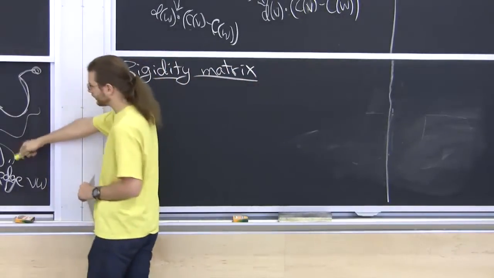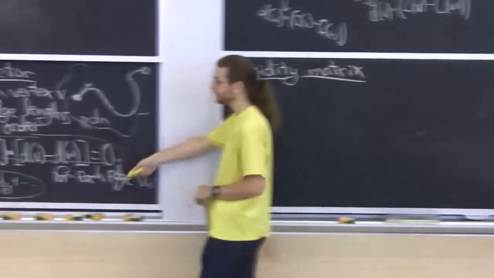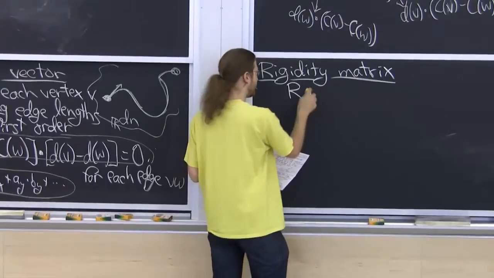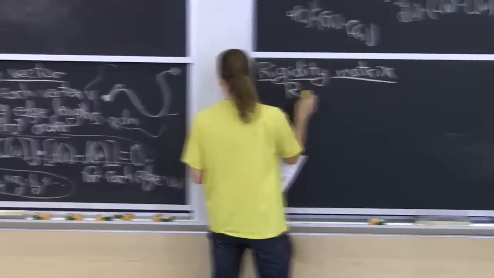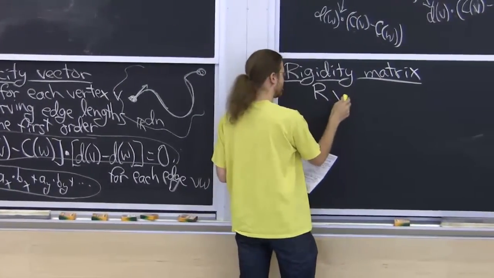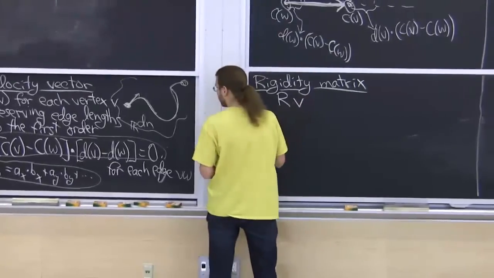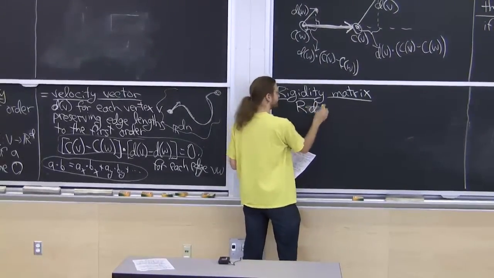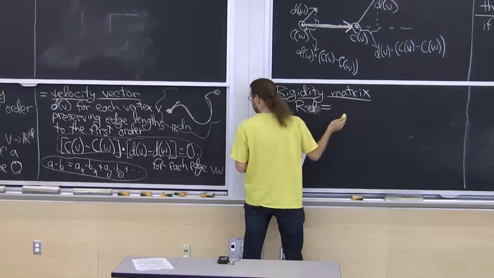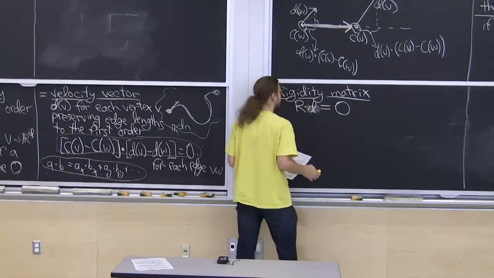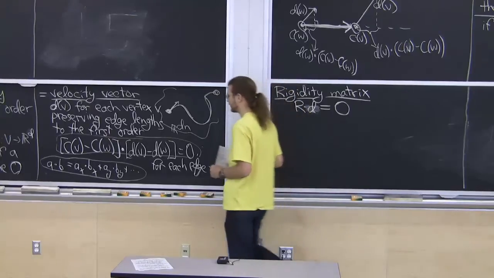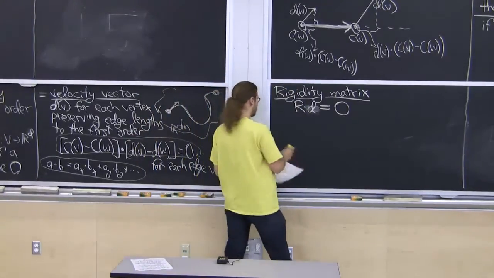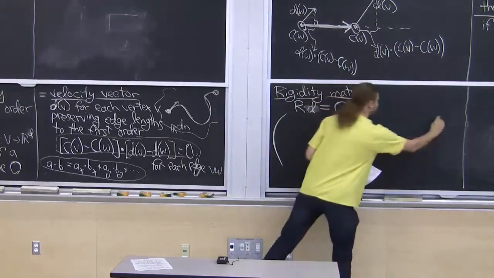So we have a whole bunch of these constraints, one for every edge. And whenever you have a bunch of linear constraints, you can write them as R, some big matrix, times the velocity, or say, call them D's, equals 0. Okay, so I can absorb this into a matrix. If you're used to that, great. Otherwise, here's what it looks like.